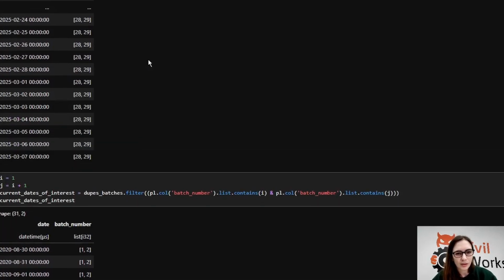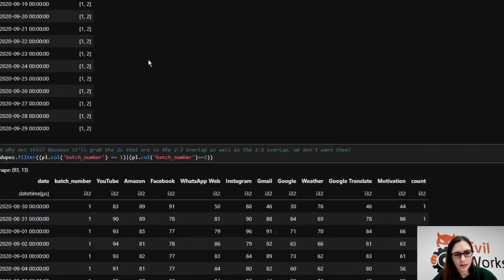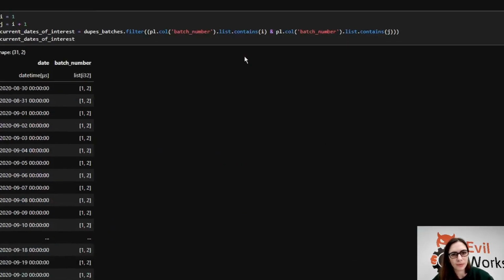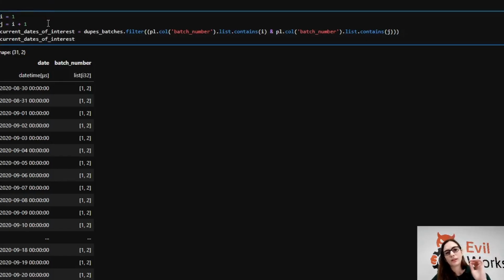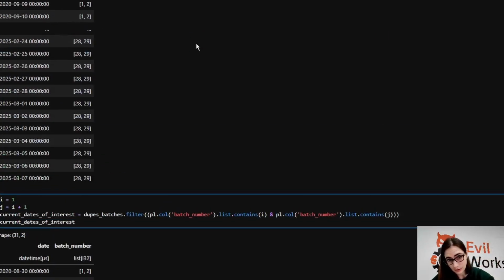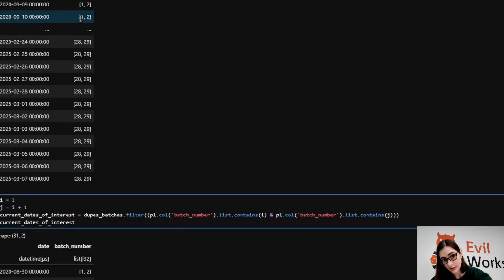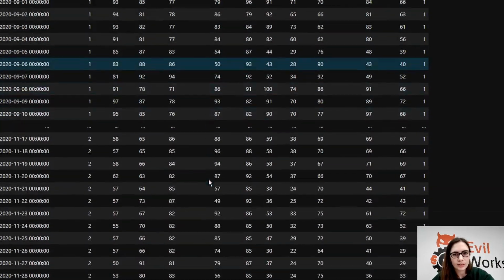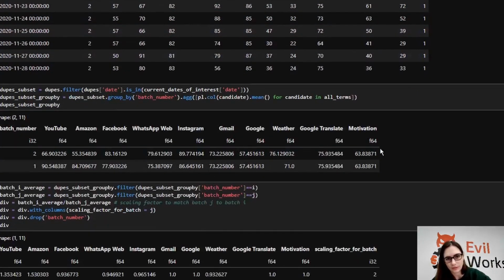So what we're going to do, we're going to filter. Oh, there you go. There's the or that doesn't work. Sorry, that's what I was just talking about. So what we're going to do is stick I equals 1 and J equals I plus 1, which is 2 for the moment. And we're going to filter the duplicates based on the batch numbers 1 and 2. So filter this table down to just 1, 2, and then filter my duplicate data table down to the dates given by this table here. So this is going to give us what we're looking for.